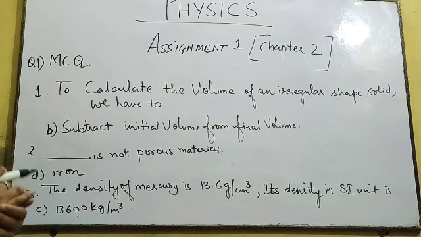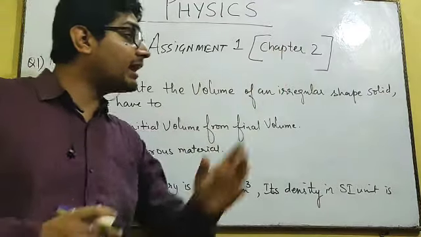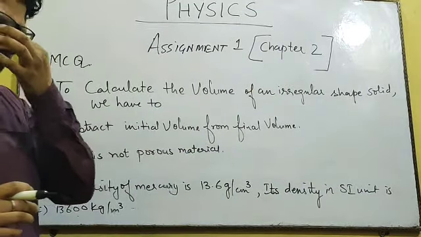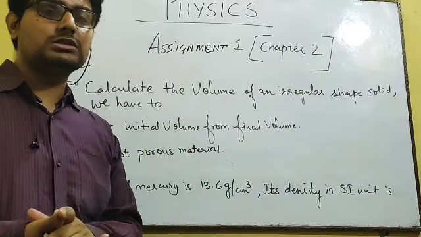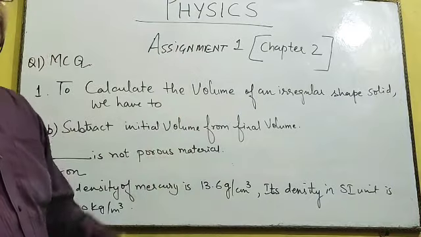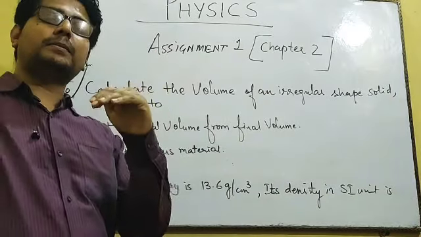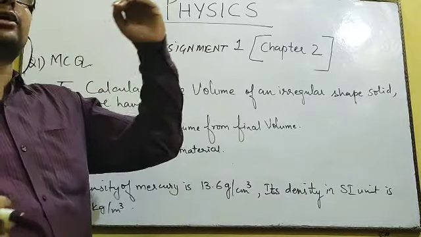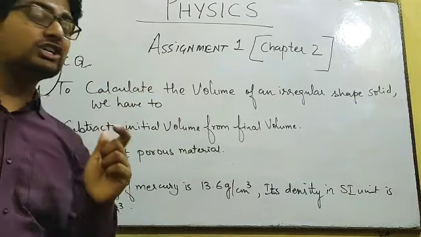For an MCQ, that is a multiple choice question, the first question was to calculate the volume of an irregular shaped solid. Remember how to calculate the volume of an irregular shaped solid? Over there we used the technique of the measuring cylinder. In the measuring cylinder, we took the water up to an initial level, and then after pouring in that solid we found the final volume, and then from that final volume we subtracted the initial volume.